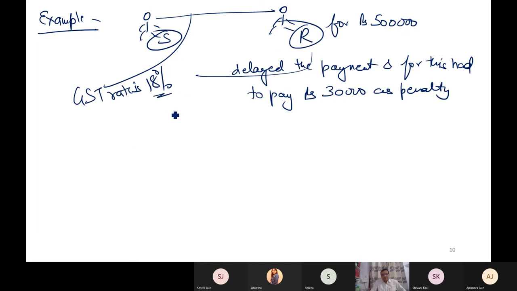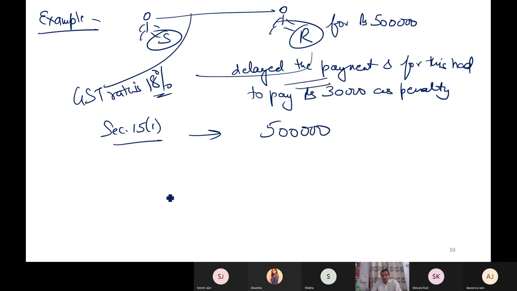Now, what is the transaction value as per section 15(1)? Price actually charged or paid, 5 lakh. No addition, but interest for delayed payment is also to be added. But I will not add 30,000. Why? Because this 30,000 is the full and final payment penalty, and it includes GST also by default. If nothing is mentioned, you have to assume that whatever you have received is including GST as far as late penalty is concerned. No one is going to say that since I am giving you 30,000 as my late fee, take GST also. No one says that. Everyone says that 30,000 is final.